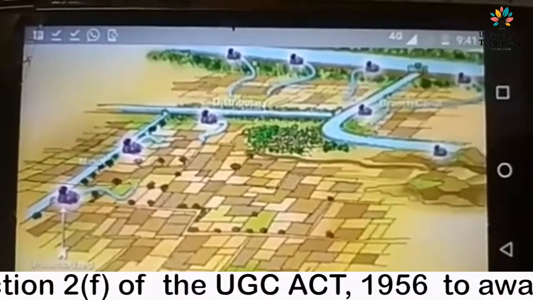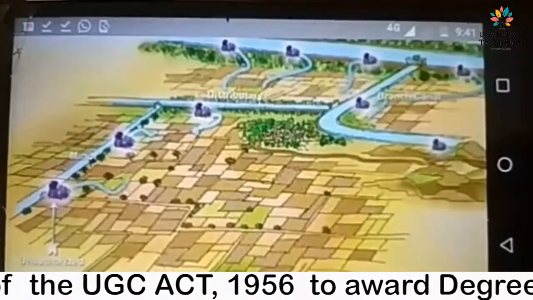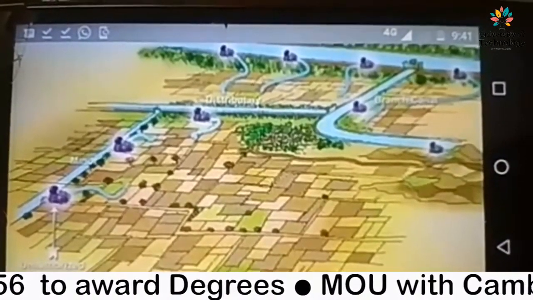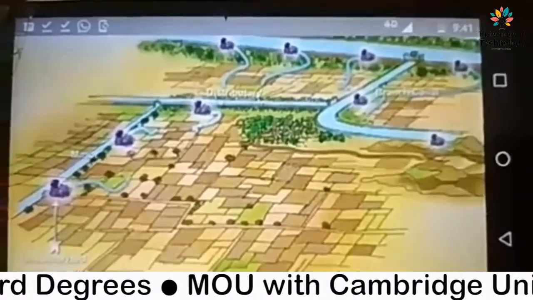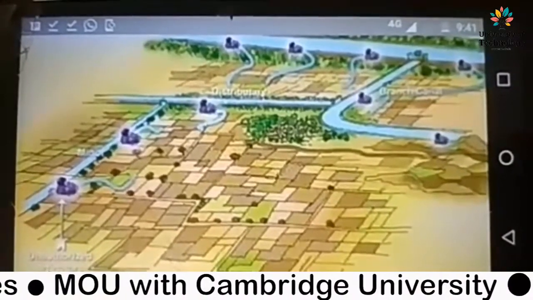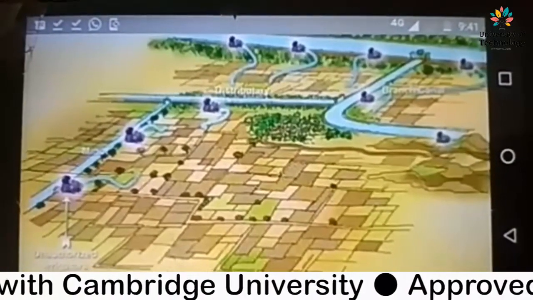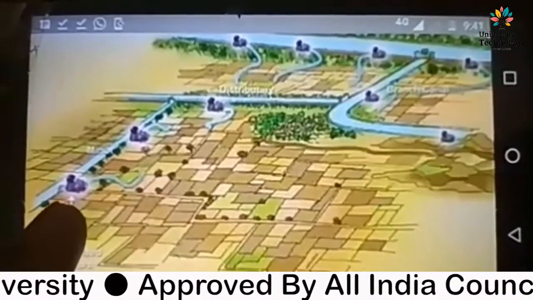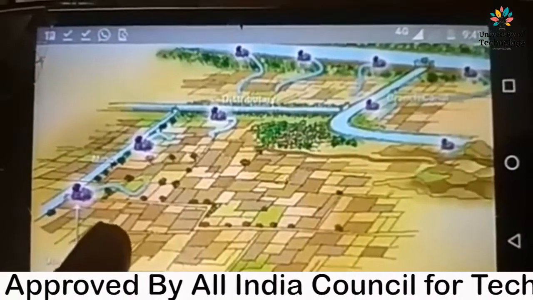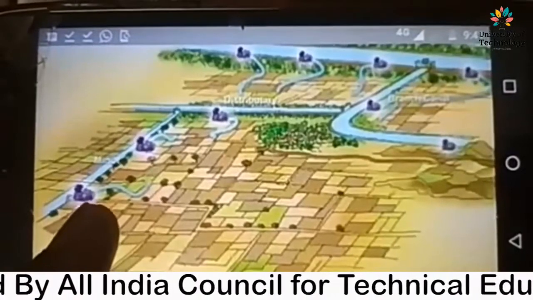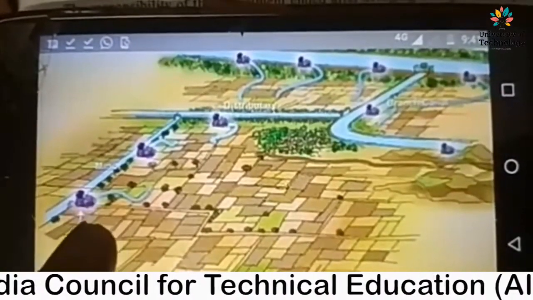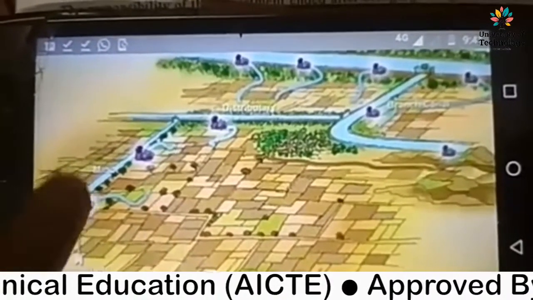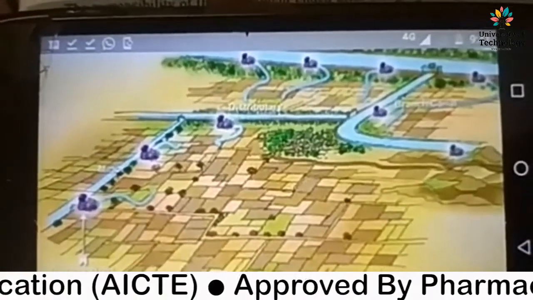First of all, proper land development. You are able to see the picture. It is a proper land development. Here in this picture, unauthorized irrigators are there, which generally use a pump system to take water from the canal to their field.